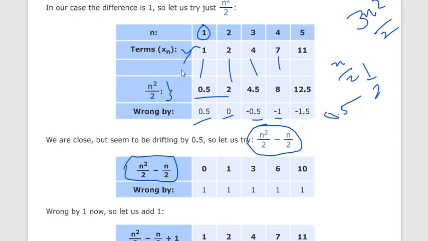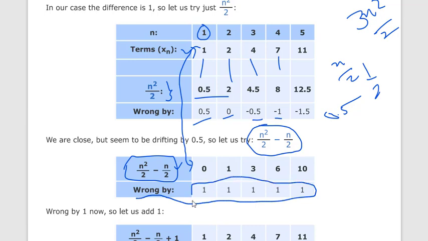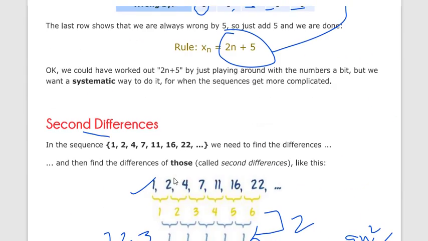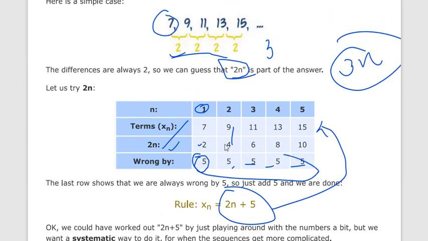Again we take the difference between the original sequence and what we get from this equation, and we get a constant difference, so we only have to add that constant, like plus 1, or plus 5.